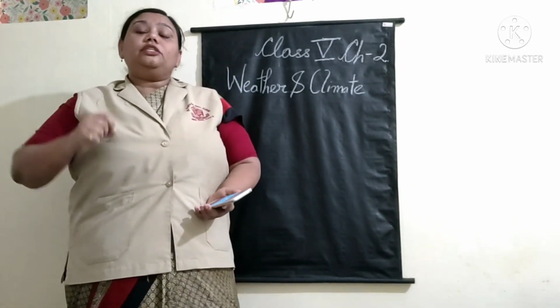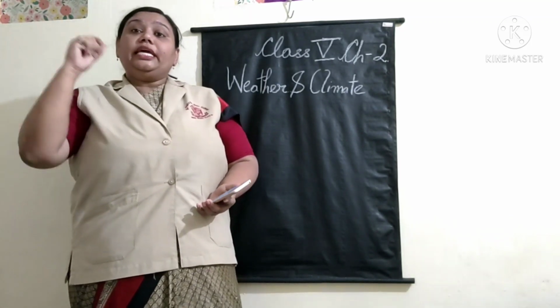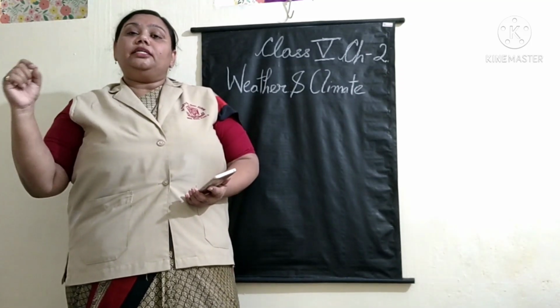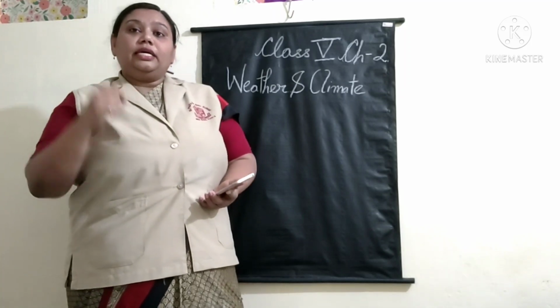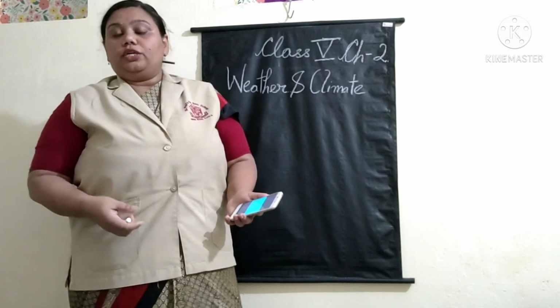What is the phenomena there? That the land heats and cools faster than the water.